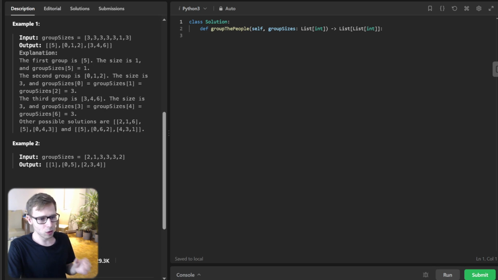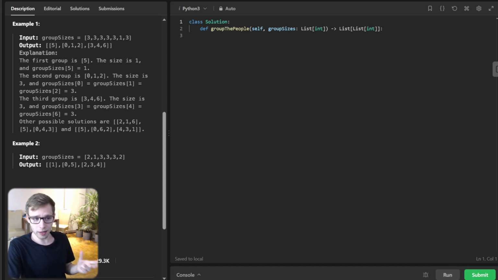The output could be something like [5], then [0, 1, 2], and [3, 4, 6]. Don't worry if this doesn't make sense just yet. It will soon. We are placing those people into groups according to the rules.